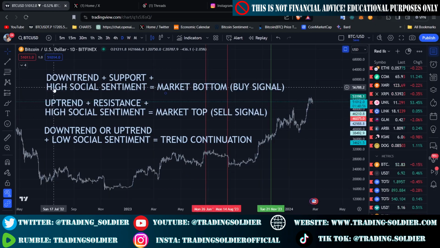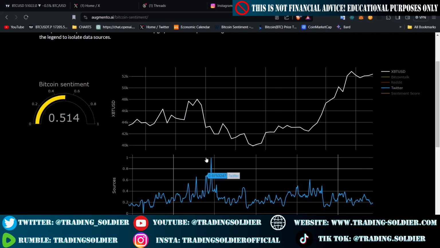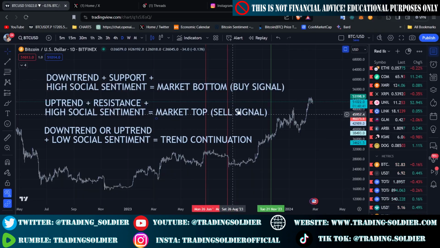Basically, to analyze social sentiment, I have made these rules. If we find the price of Bitcoin in a downtrend, we are approaching support, and the social sentiment score is very high, like this, we have a 1, we can assume that we are near a market bottom. So the social sentiment indicator is giving us a buy signal. On the other hand, if we are in an uptrend and approaching a resistance level, and the social sentiment score is also very high, we can assume that we are near a market top. So this will be a sell signal.